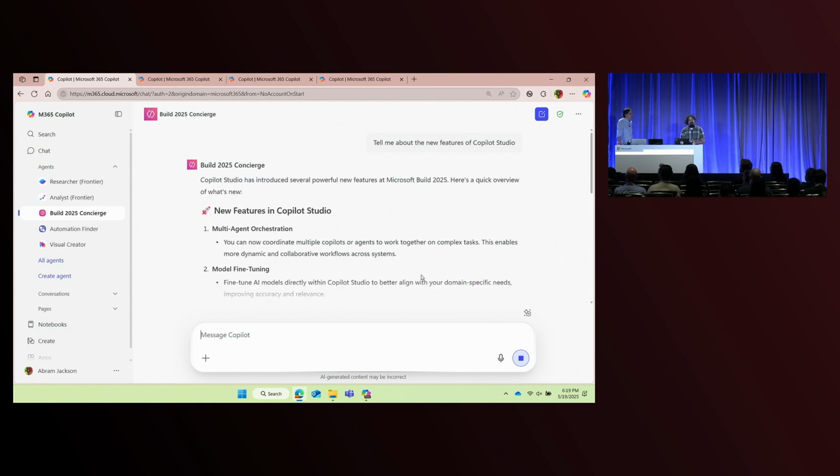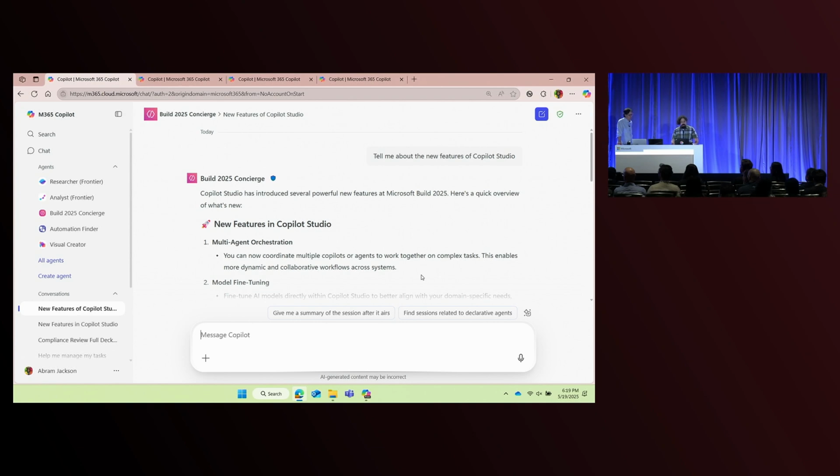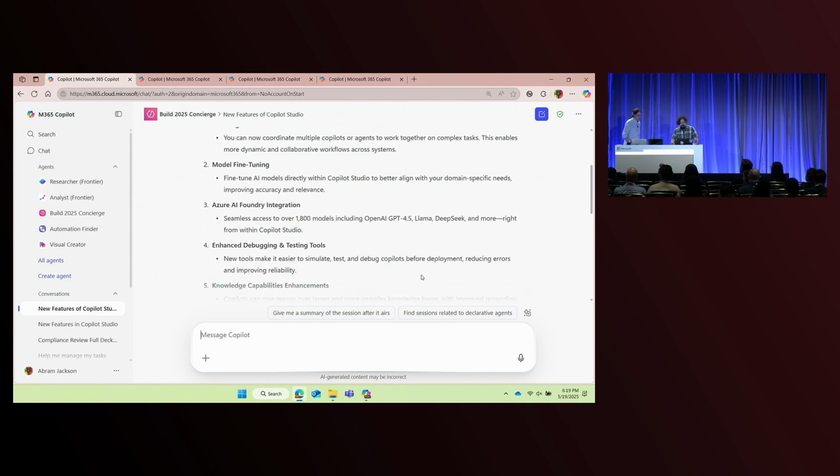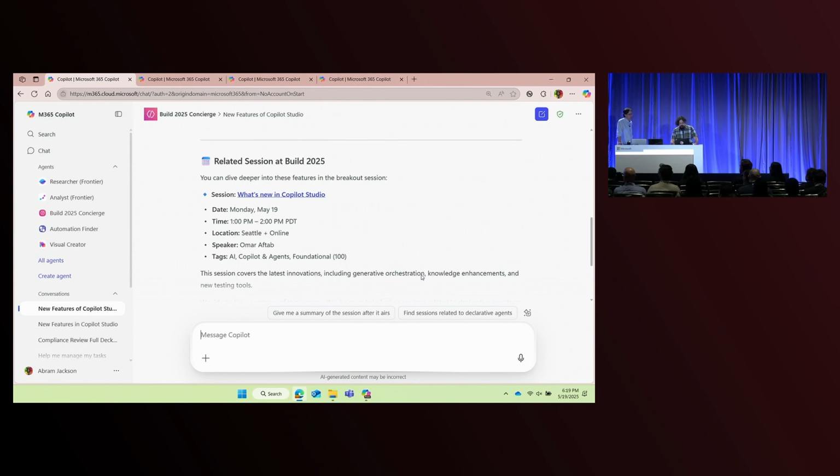And you can see that we have a lot of features that we've been talking about for Copilot Studio, including multi-agent orchestration and model fine-tuning, and many others. Because this is grounded in the website, it has the information, like this session on what's new in Copilot Studio, which would be an excellent one for us to attend if we were doing that.